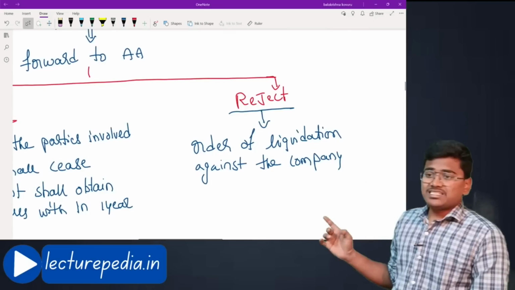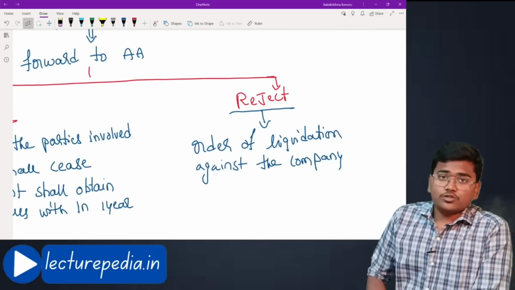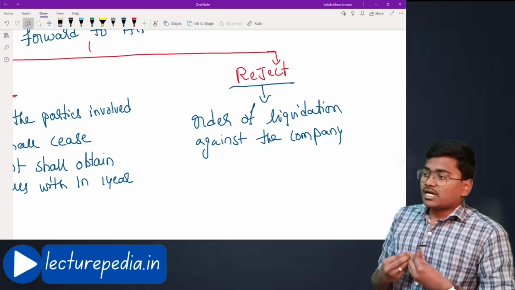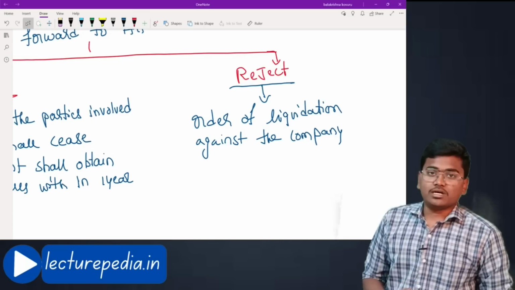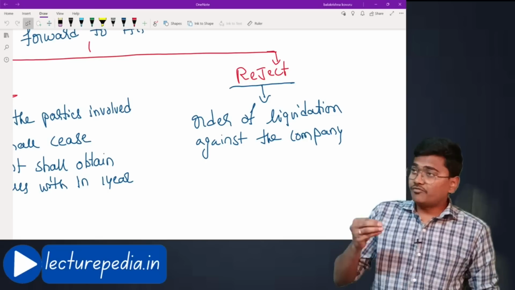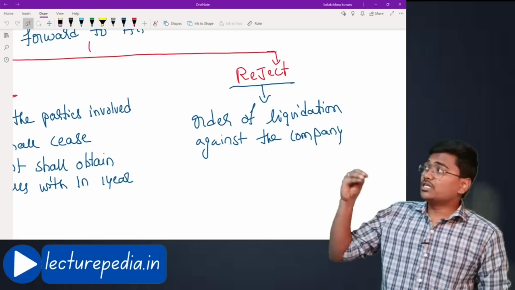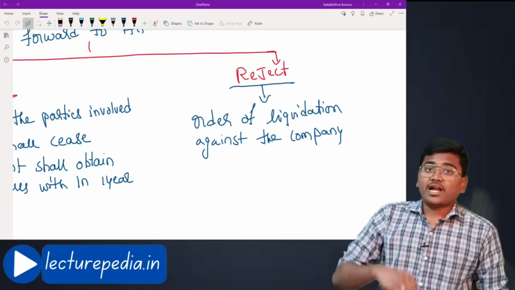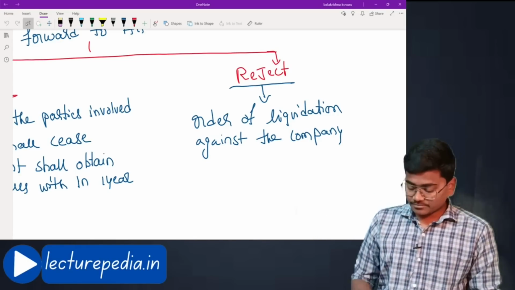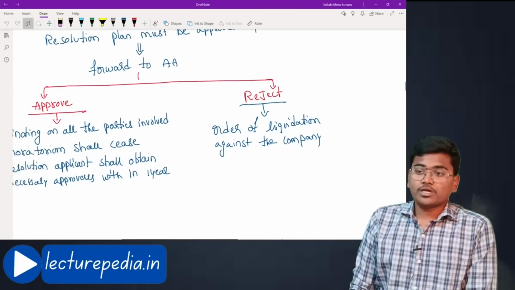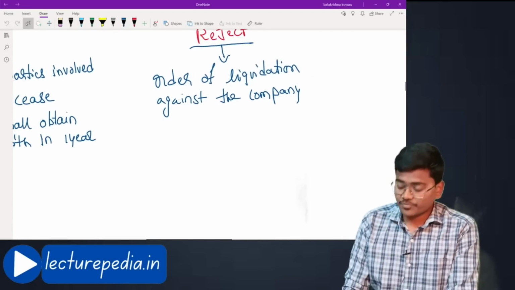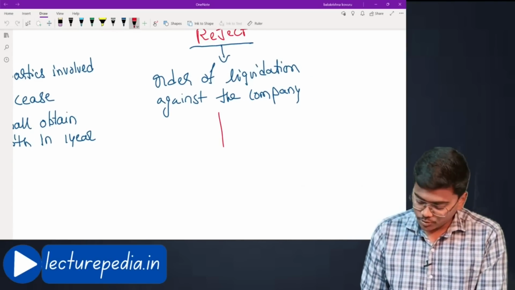Next, rejected. If the adjudicating authority has rejected the resolution plan, in that case an order of liquidation will be passed against the company. The company cannot be saved through this resolution plan. This resolution plan is not sufficient. If that is felt by the adjudicating authority, it will reject the resolution plan and will pass an order of liquidation against the corporate debtor. That is the completion of the corporate insolvency resolution process. Now, in the next step, we will be dealing with the continuation of liquidation.